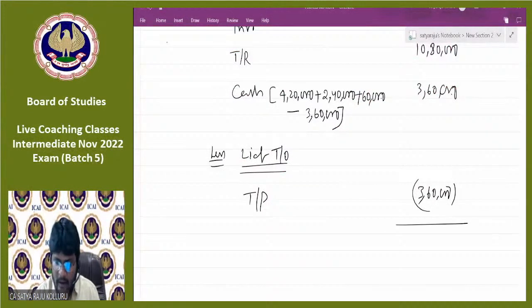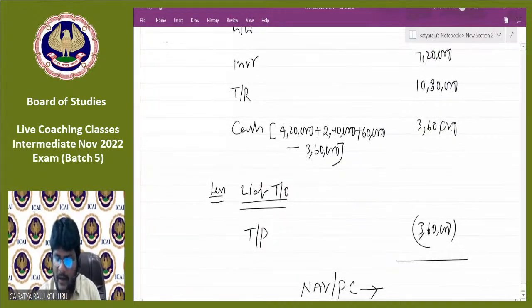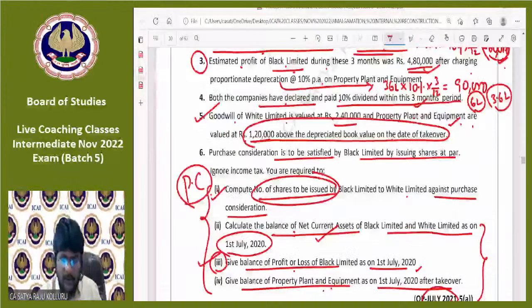Then can you please tell me, NAV is how much? NAV or PC is how much? 45 lakhs. Am I right? The PC is 45 lakhs. But the question asked how many shares are issued as PC. Compute the number of shares issued by Black Limited to White Limited against the purchase consideration.